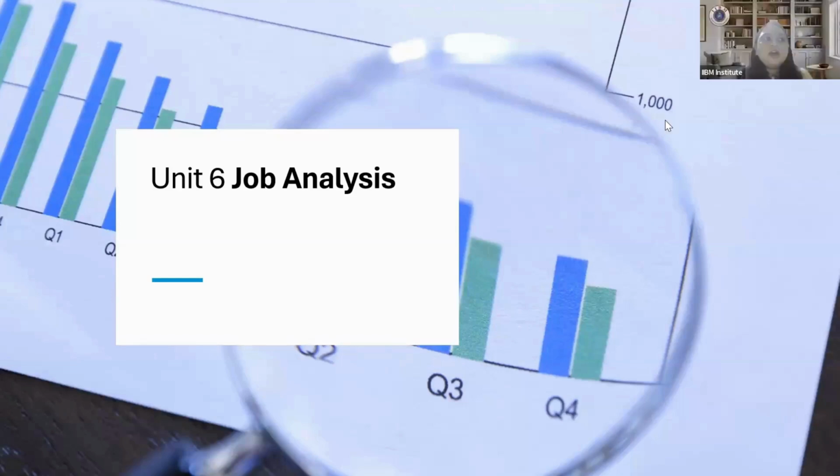When they enter the HR segment, they get exposure to recruitment. In the recruitment section, the first thing is, let's say you have a vacancy in your organization. For that vacancy you are supposed to give an advertisement and identify what type of person you need to fill that job role.